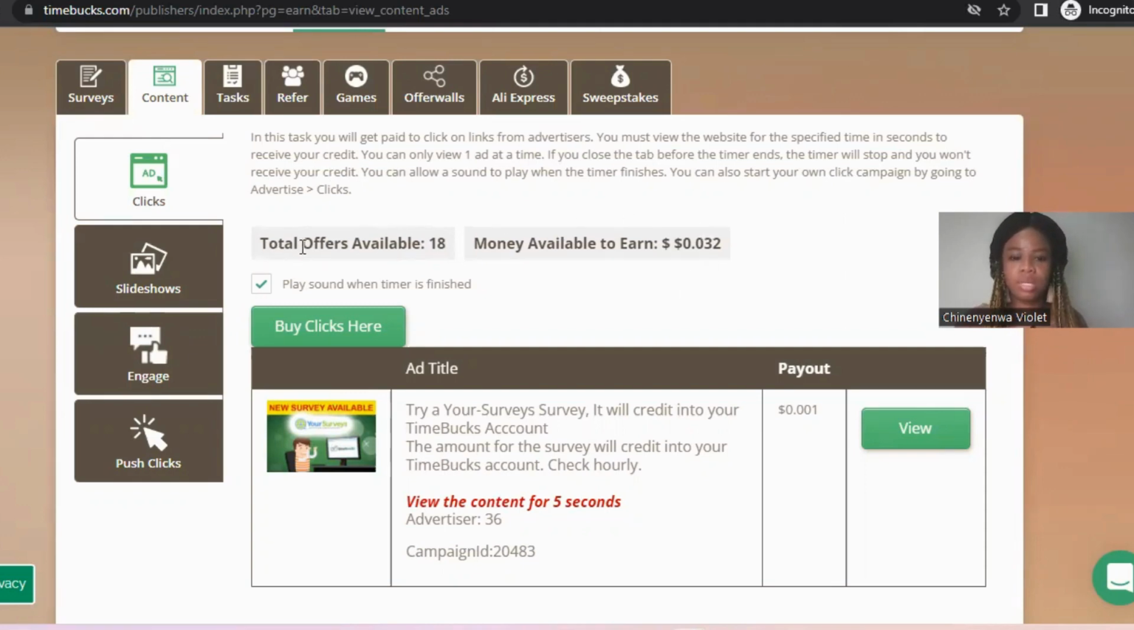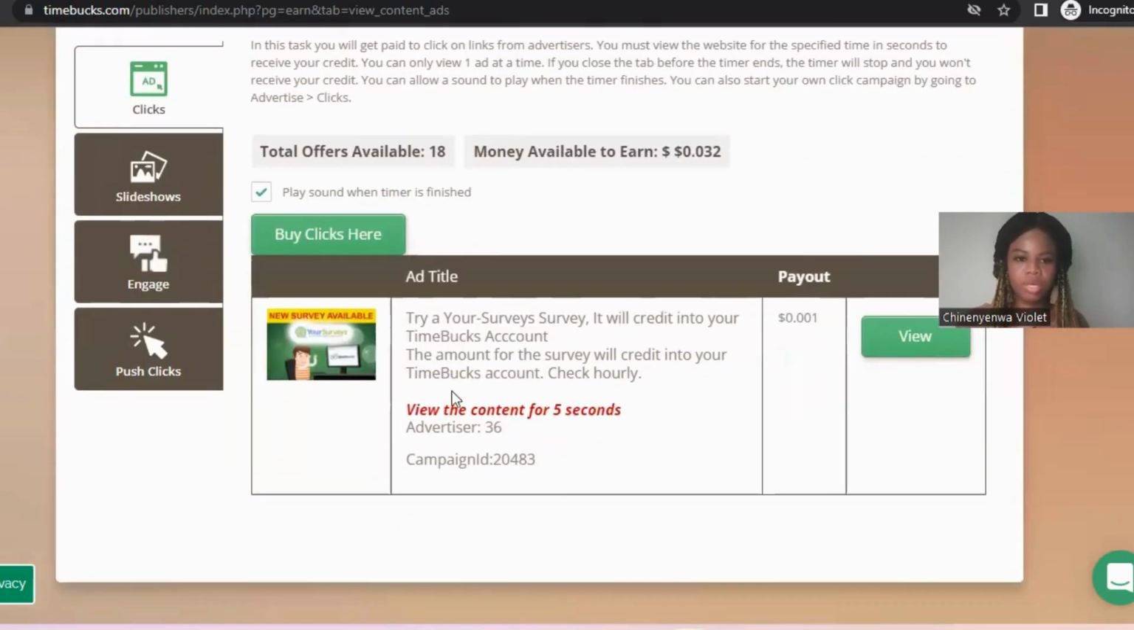These are the clicks that are available. Total offers available is 18. Money available to earn is 0.032. You can tick this box here, play sound when timer is finished. To click on the ads, you have to watch the ad for some seconds. This particular one says you should view the content for 5 seconds, and the payout is 0.001.